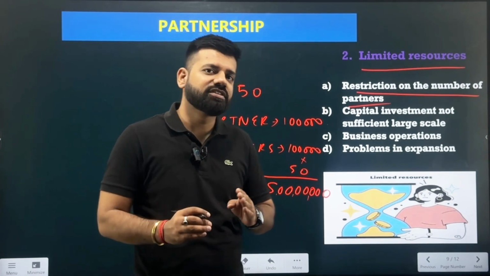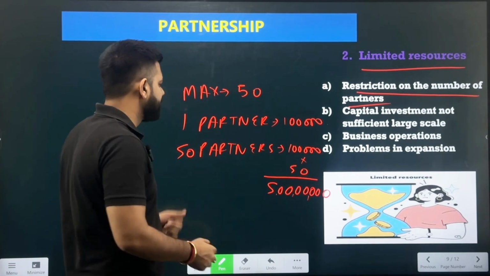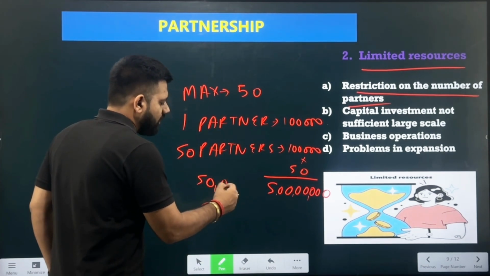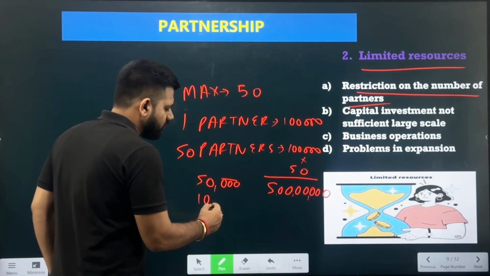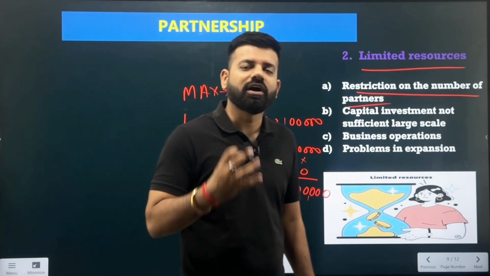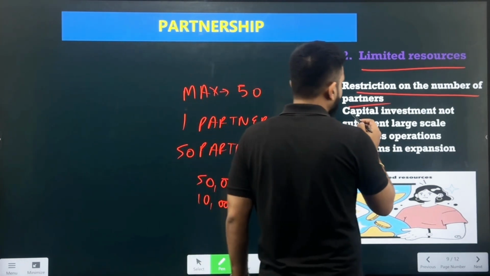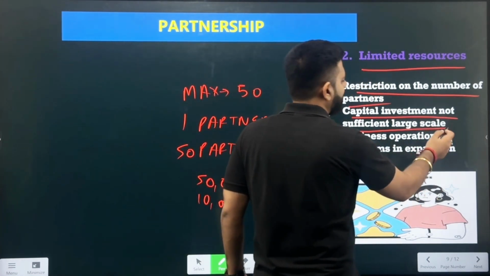And there can also be the situation where all the partners are not bringing in the 1 lakh rupees. Either some of the partners are bringing just 50,000 rupees, or some partners are bringing just 10,000 rupees for the business. So the business would lack the amount which they require for continuing their business activities. That is the first restriction. Second, the capital investment is not sufficient for the large scale.